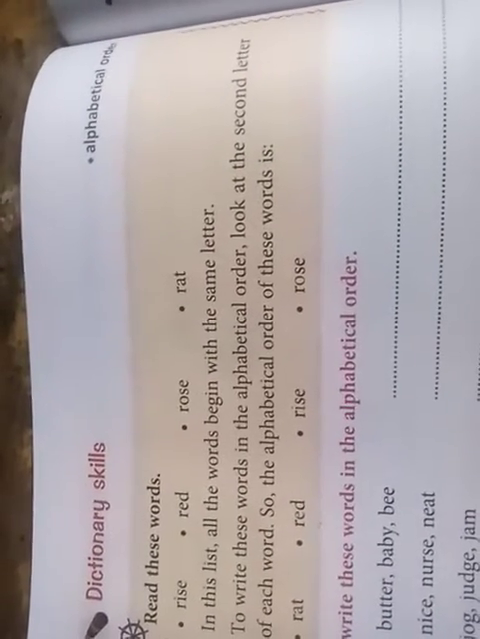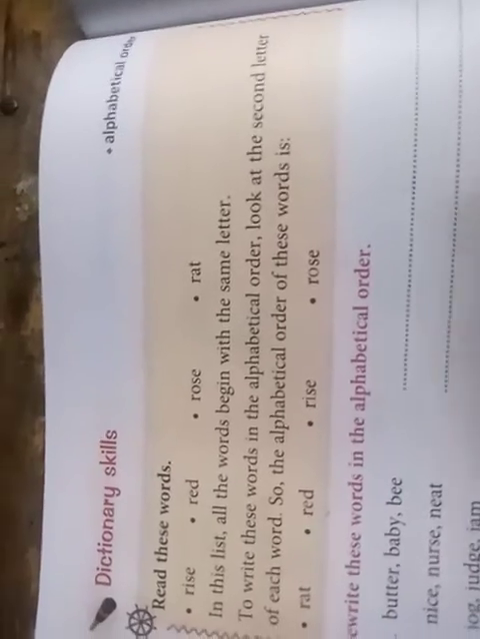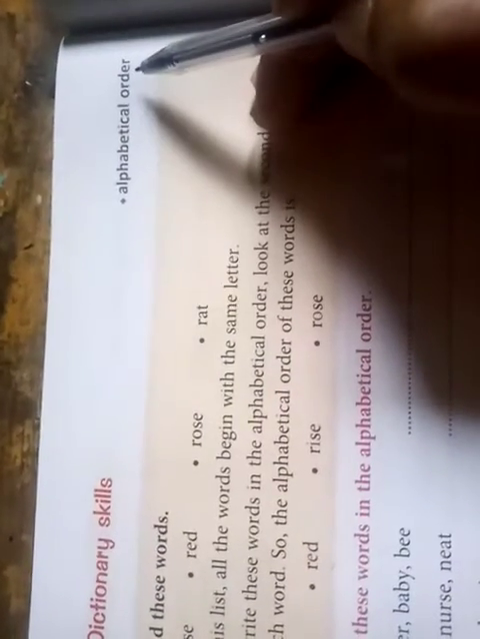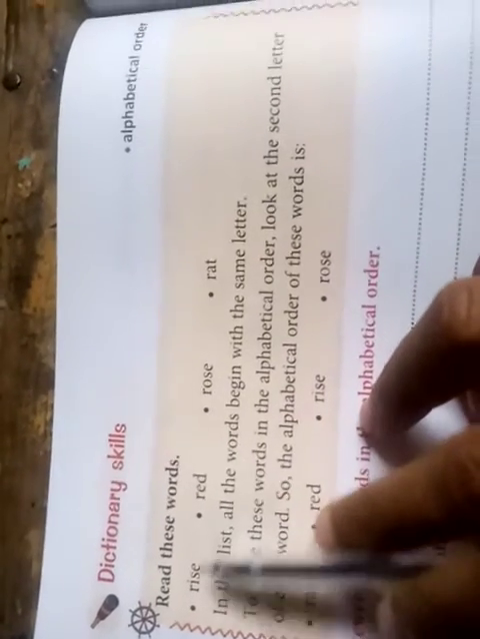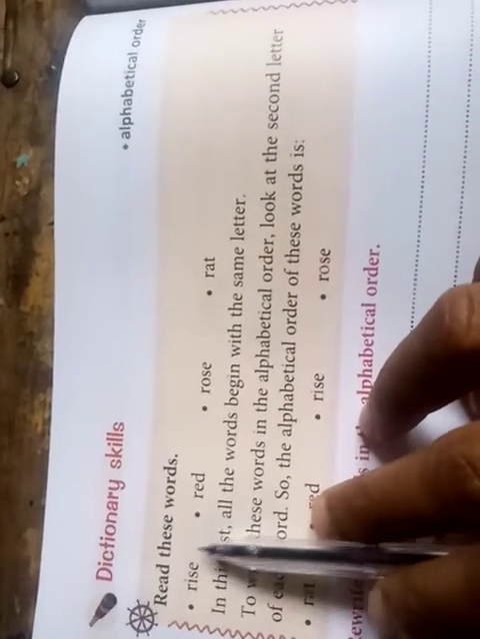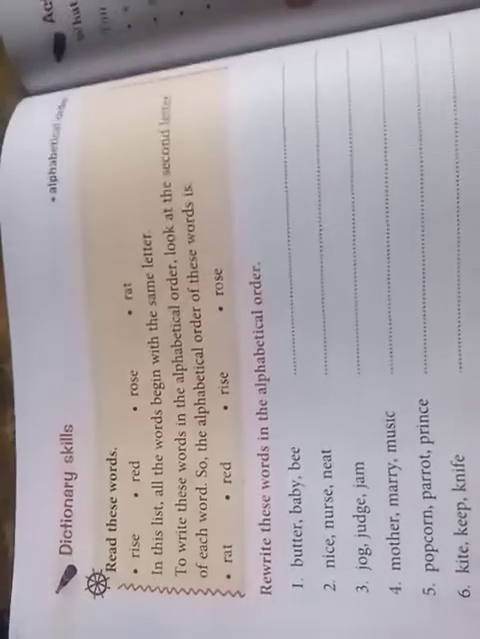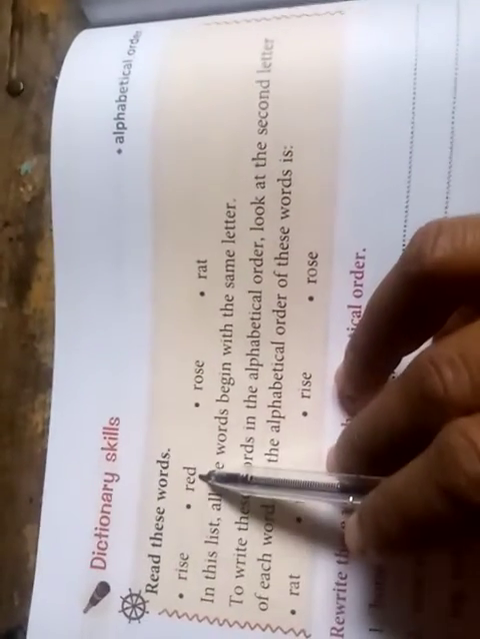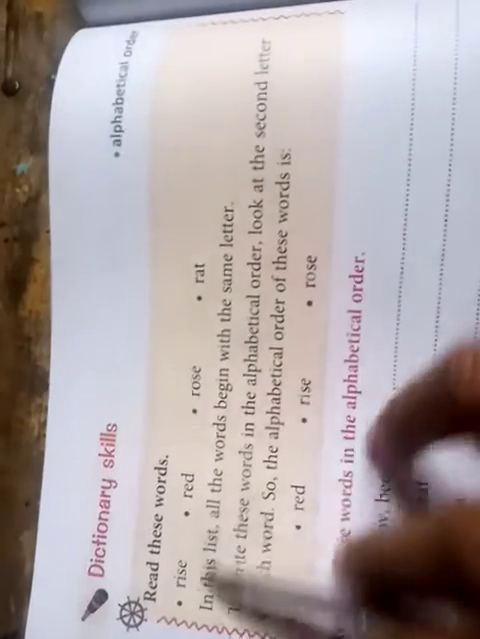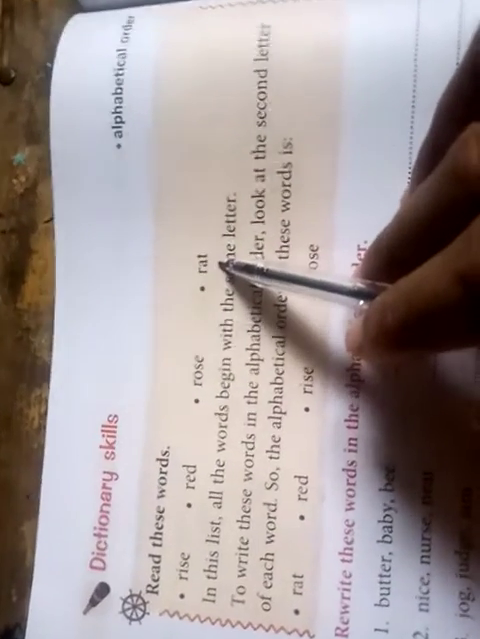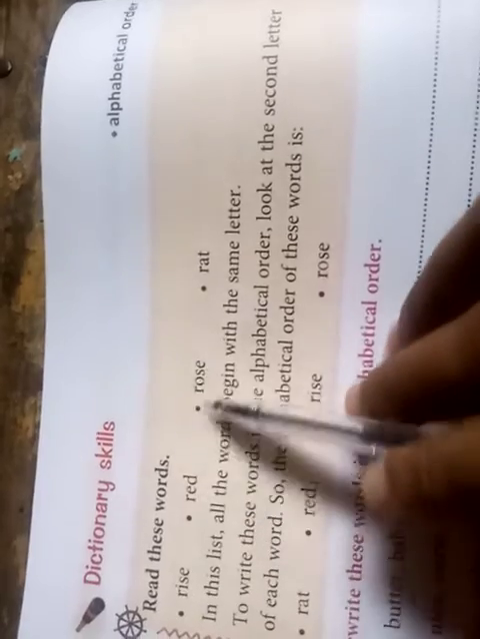Today I am going to teach you dictionary skill. We have to arrange the words in alphabetical order. Read these words here given. Here is the example. With this example you can complete the given exercise. Okay, let us move. Rice, red, rose, rat. These are the words. All four words start with the letter R.